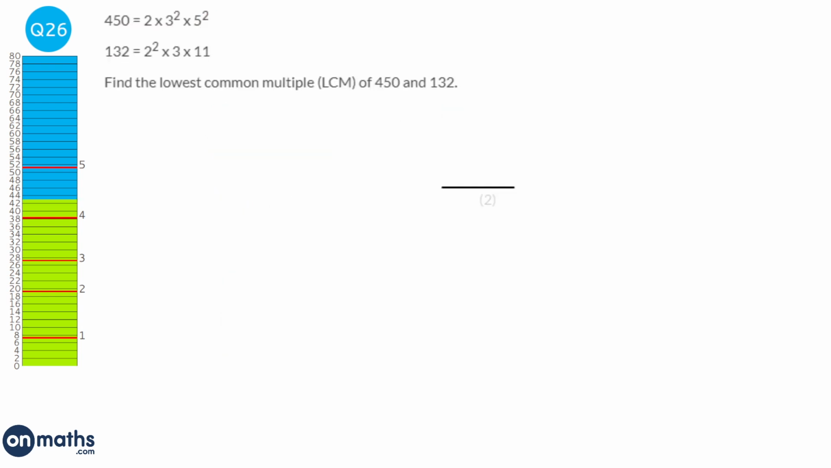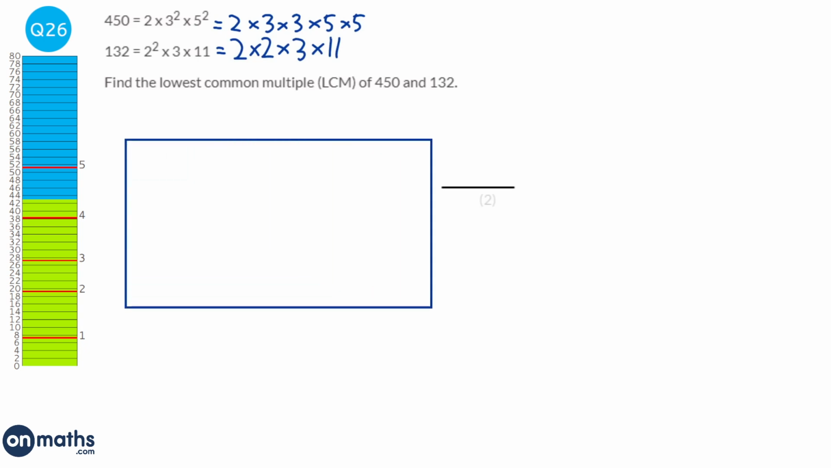This question seems a lot harder than it is. What I'm going to do is I'm going to start by rewriting the prime factors, but without the squared. So 2 times 3 times 3 times 5 times 5. I'm going to do the same with the other list as well. So 2 times 2 times 3 times 11. Now I'm going to put these into a Venn diagram.